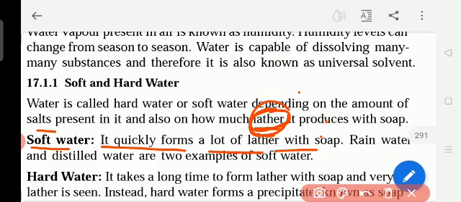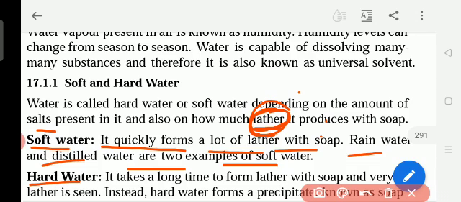Lather means, I told you, those white color bubbles, so many we get. Rain water and distilled water are two examples of soft water. Distilled water means cleaned water, so fewer salts are present. So they are examples of soft water.